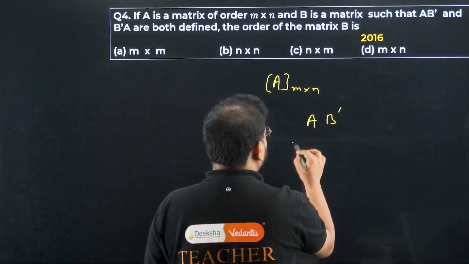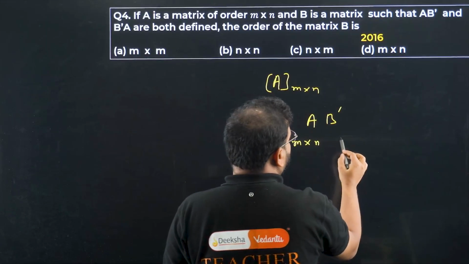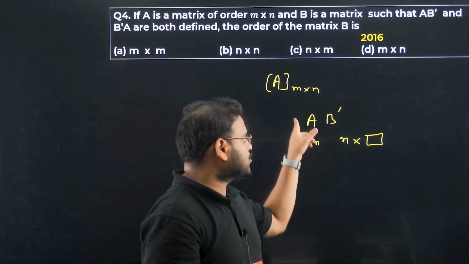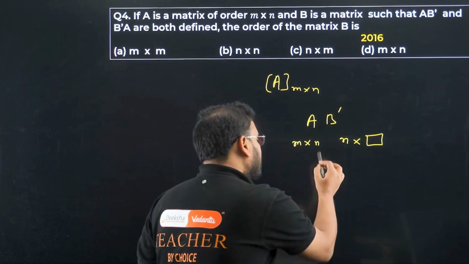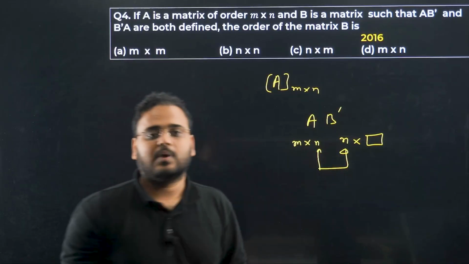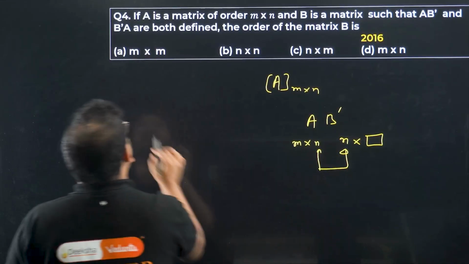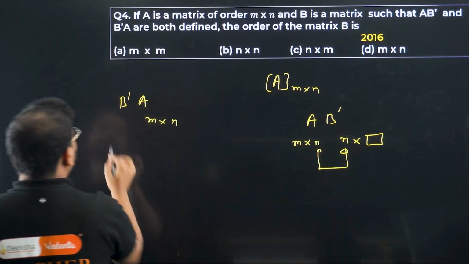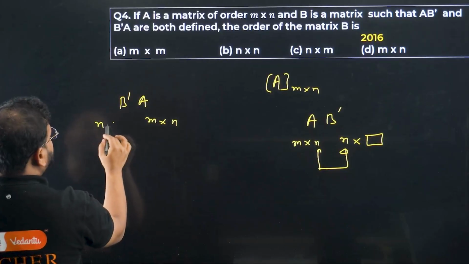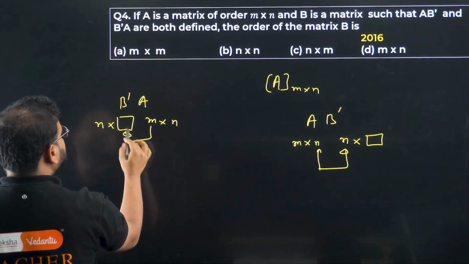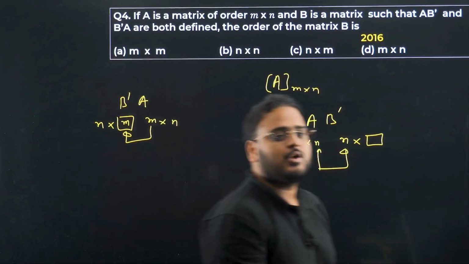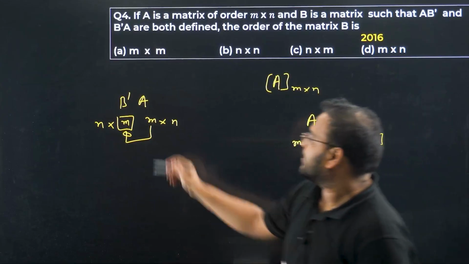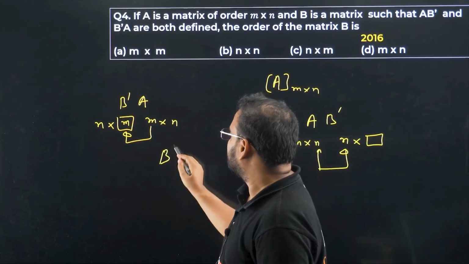It means A has to be m cross n, and then B dash has to be what over here? N cross something. Because for the multiplication to be defined, I should have this column and this row same. Same way they are also saying that B dash A also defined. What is A? Order is m cross n. What is B dash going to be? This is already we got as n. This in this box comes the same value as this, so m. Because number of columns over here should be same as number of row in the matrix A. Got it?